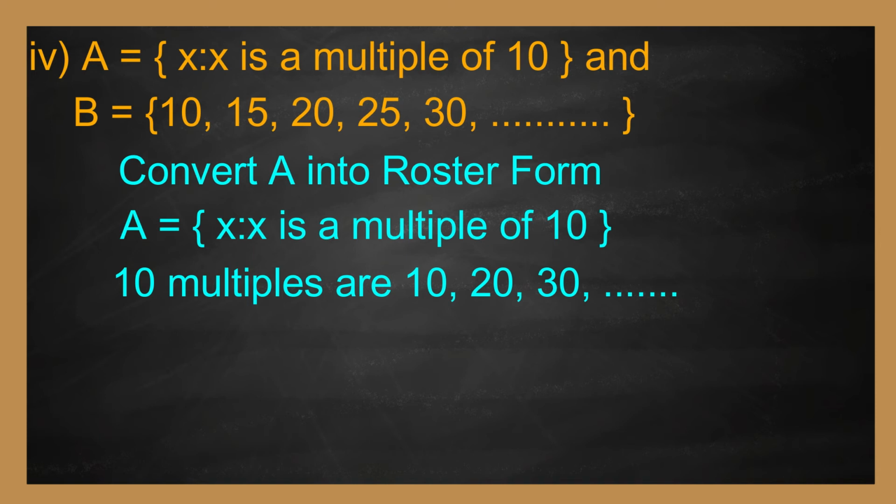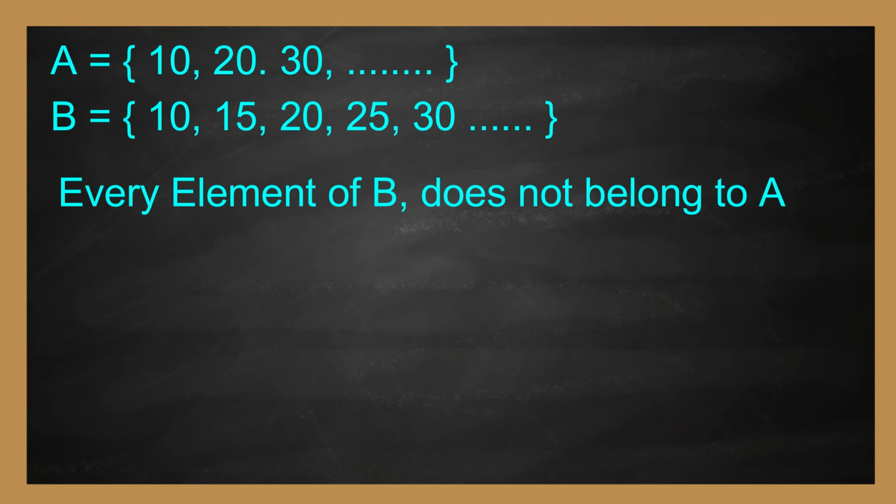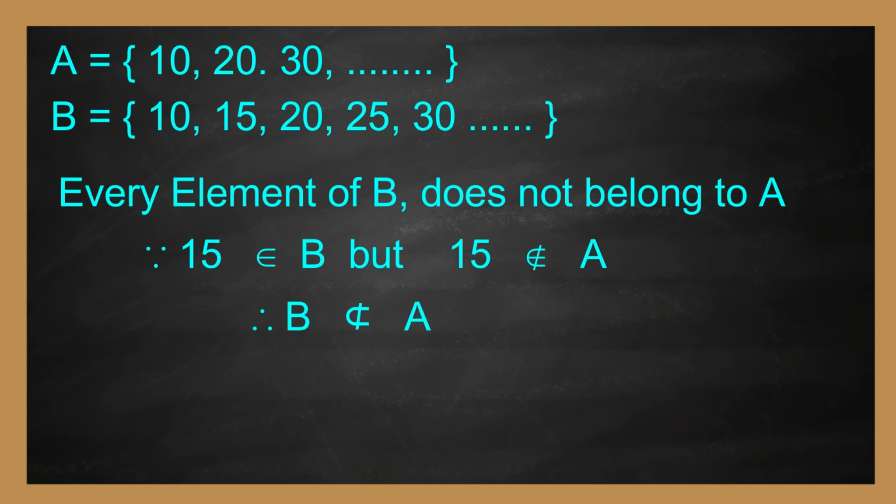Up to infinity. Therefore, set A equal to {10, 20, 30, etc.}. Here, every element of A is also an element of B. Therefore, we can say that A is a subset of B. But every element of B does not belong to A. Why? Because 15 belongs to B, but 15 does not belong to A. Therefore, B is not a subset of A. Therefore, A is not equal to B.